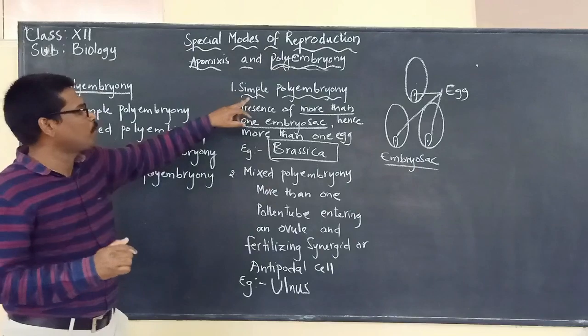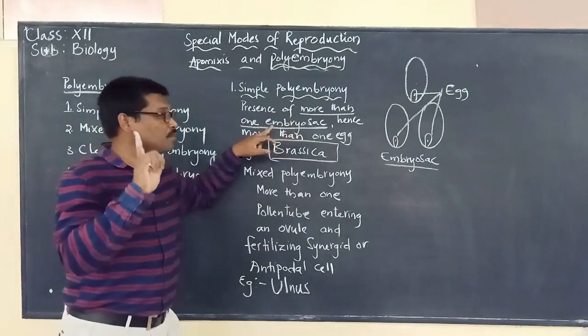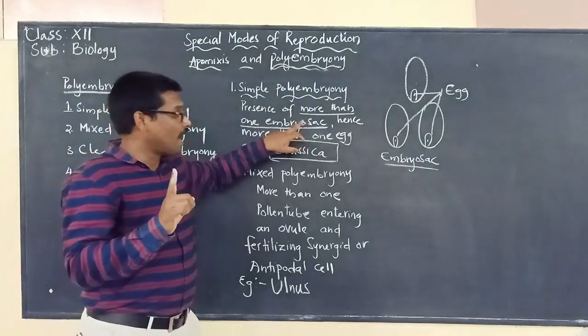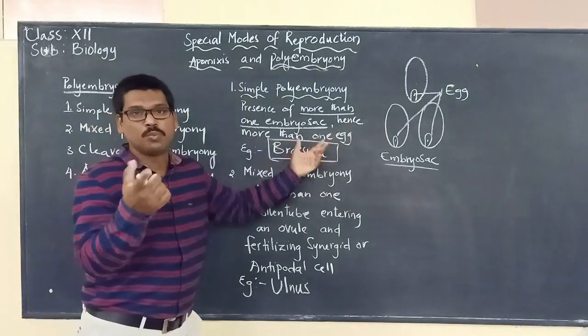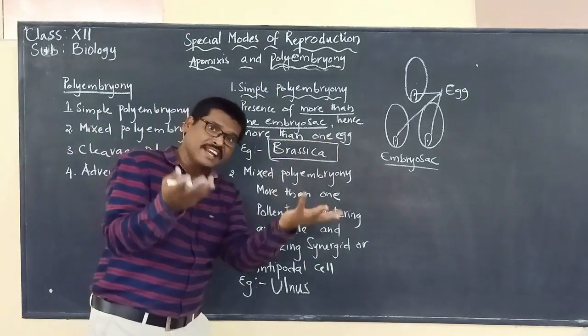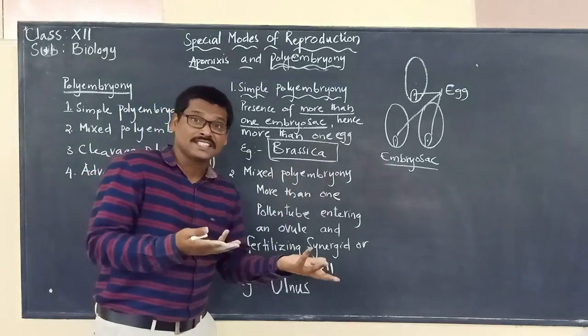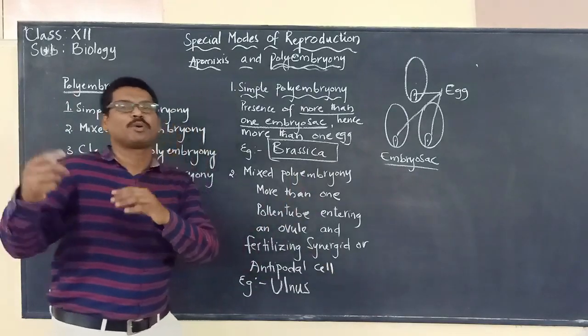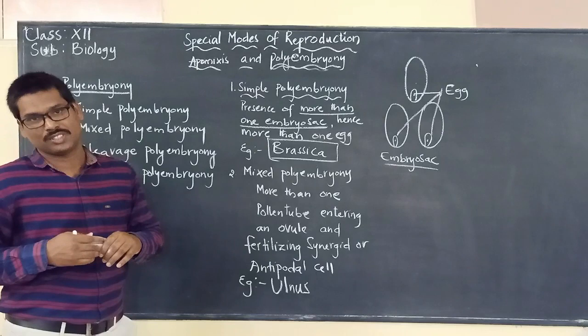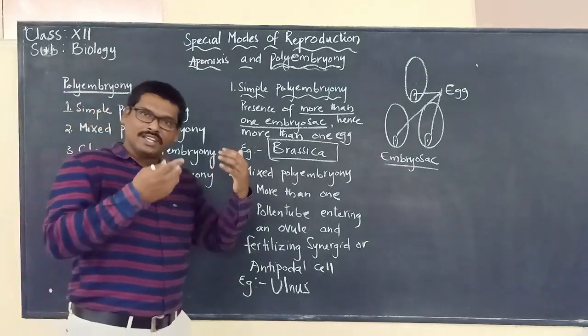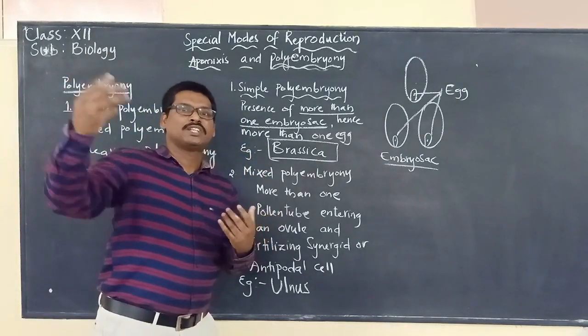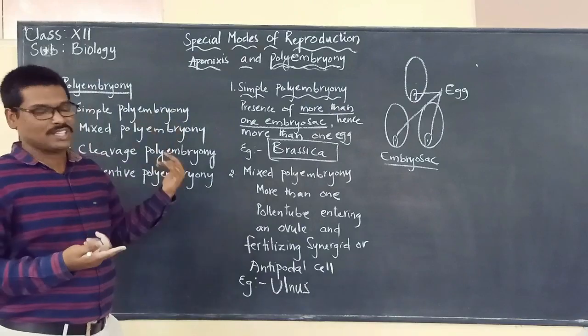So what is simple polyembryony? Presence of more than one embryo sac and hence more than one egg. If there are 10 embryo sacs, there will be 10 eggs. So if all the eggs are fertilized, then they will form 10 embryos. Or even in some cases, even if they are unfertilized, they will change into embryos, as we have seen.